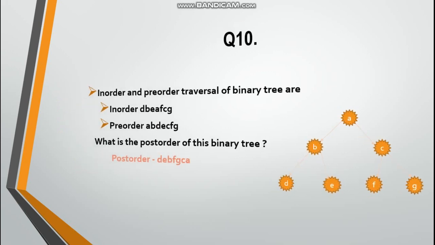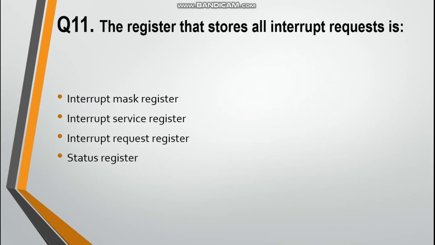Answer is this. Next: the register that stores all interrupt requests is, first option interrupt mask register, second option interrupt service register, third option interrupt request register, fourth is status register. Answer is interrupt request register.